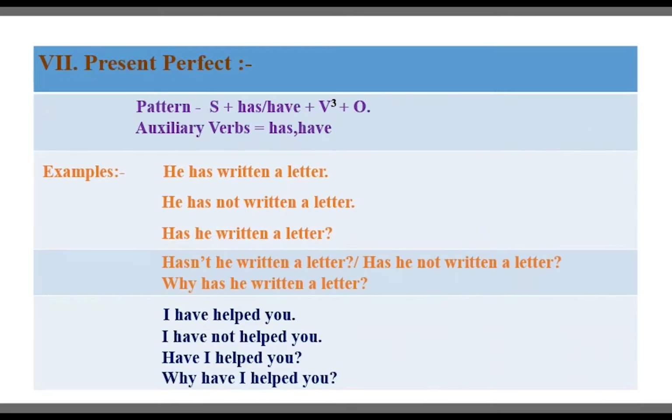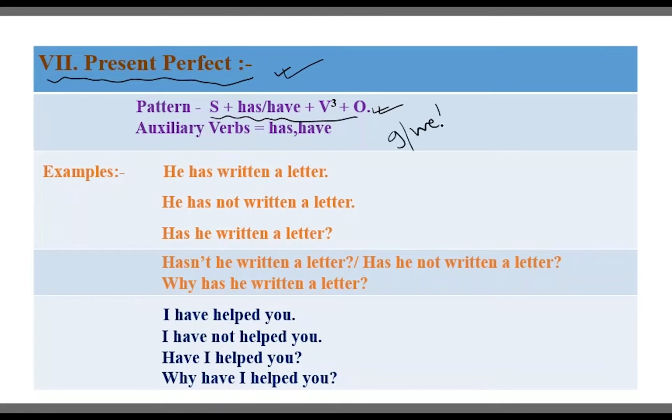Now next we are talking about present perfect. Present perfect is really very important when we talk about time and tense. With a view to getting some more concept, present perfect is very important. Just now the pattern, well known: subject plus has/have plus V3 plus object.